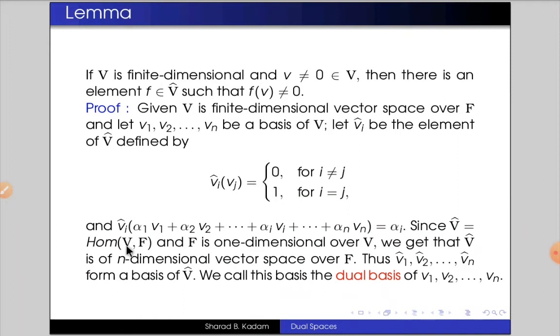Here the dimension of V is n and the dimension of F is 1, so the dimension of this vector space will be n into 1. So V hat is an n dimensional vector space over the field F. That means the basis of V hat will consist of n vectors v1 hat, v2 hat and vn hat, and we call this basis the dual basis of v1, v2 and so on up to vn.